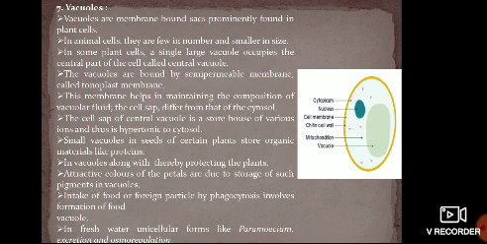Vacuoles are bounded by a semi-permeable membrane called the tonoplast, and this tonoplast maintains the entry and exit of ions. This membrane helps in maintaining the composition of the vacuolar fluid as well, and this fluid is called cell sap. This fluid is different from the cytosol, that is the cytoplasm. It is a storehouse of various ions and thus is hypotonic to cytosol. So this has more ions, hence it is called hypotonic.